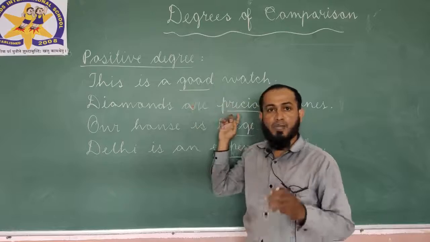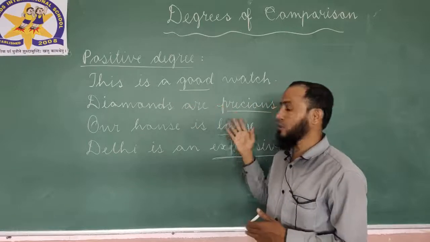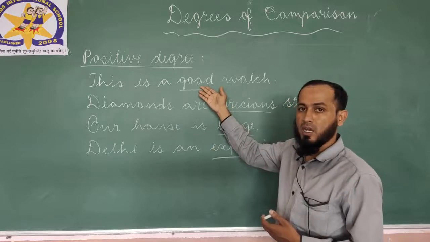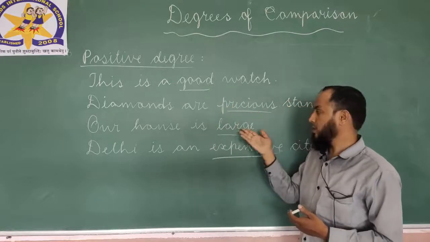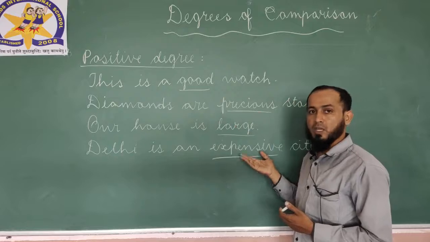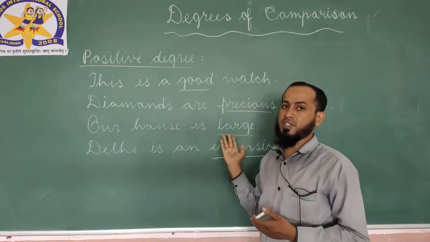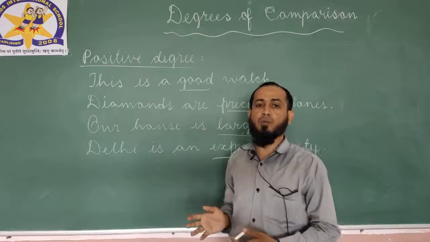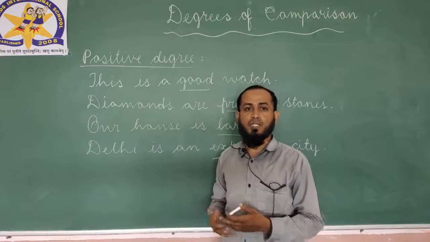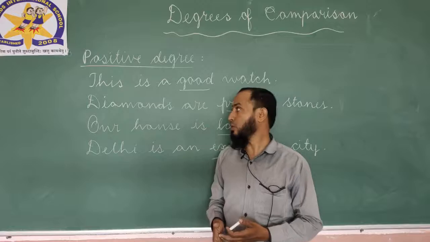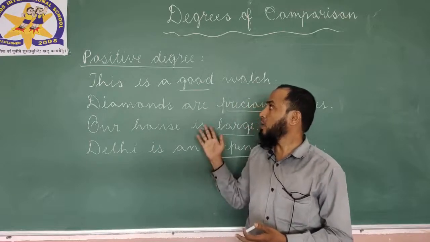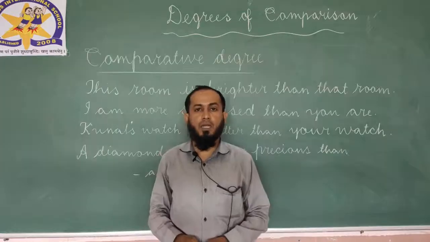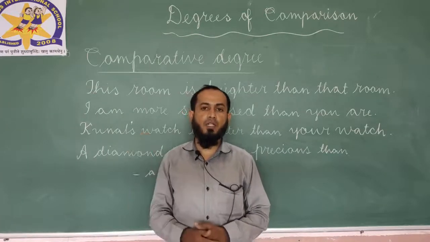They are in the base form, simple form of the adjective. What are they? They are adjectives. What is good? Adjective. Precious, large, expensive, these are all adjectives. They all are in their base form, simple form. There is no comparison. So, that is why they are called positive degree. Do you understand?